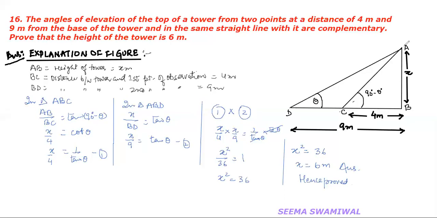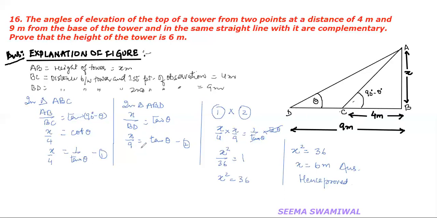Now let's use the other triangle, triangle ABD. So perpendicular upon base is x by 9, and the angle used in this triangle is theta. Therefore, this is equal to tan theta. Now, these are the two relations that you have. Now, you have to apply your mind to how to benefit from these two relations to get the value of x. So just take 2 minutes to observe.